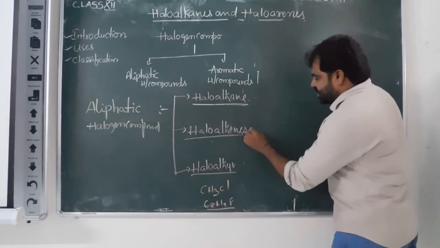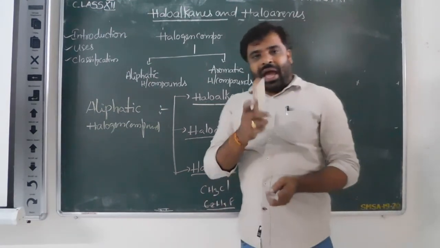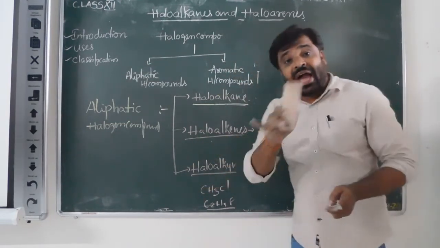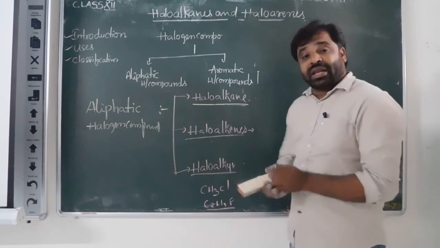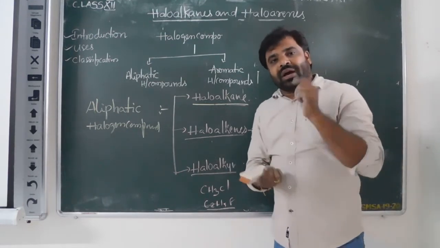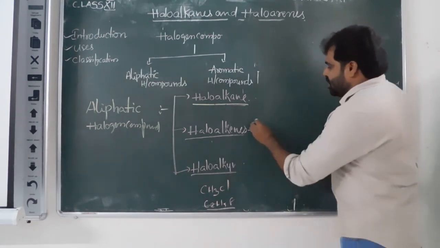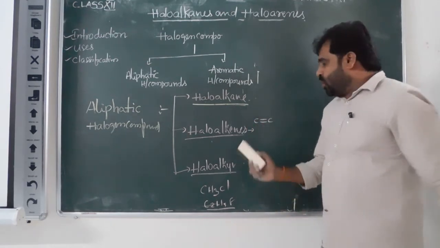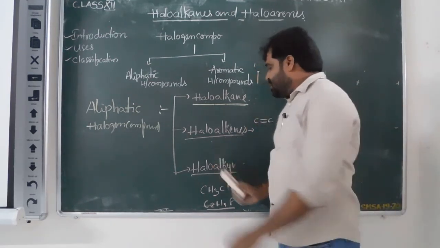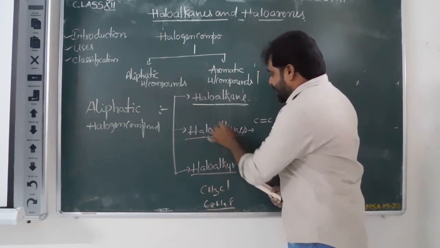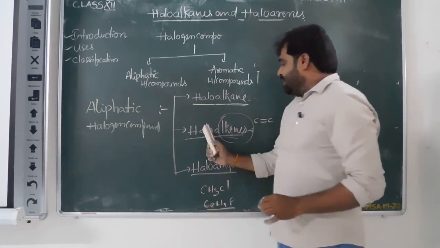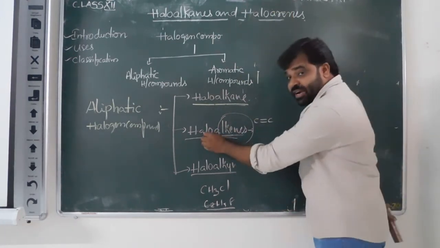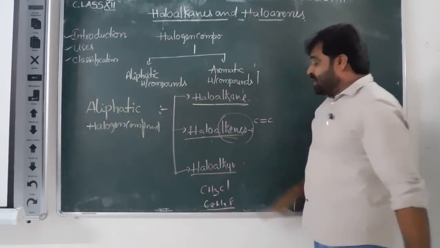What are haloalkenes? The halogen derivatives of alkenes are known as haloalkenes. You know what alkenes are? If there is a double bond between carbon and carbon, they are called alkenes. That means these haloalkenes are derived from alkenes. That's why the halogen derivatives of alkenes are known as haloalkenes.